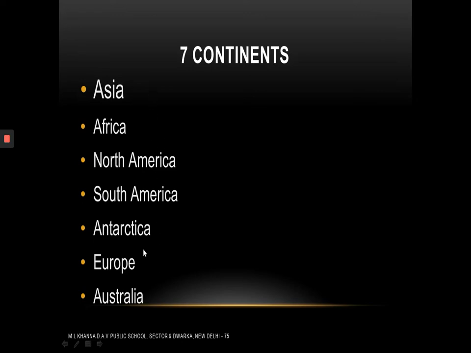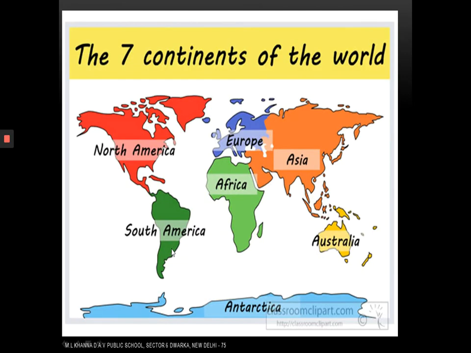So these are the 7 continents. Let us have one more look at the map of the world. The 7 continents of the world. Here they are: Asia, Europe, Africa, Australia, Antarctica, South America, and North America. Now, again, our country India is in the continent of Asia. Here is our country India.